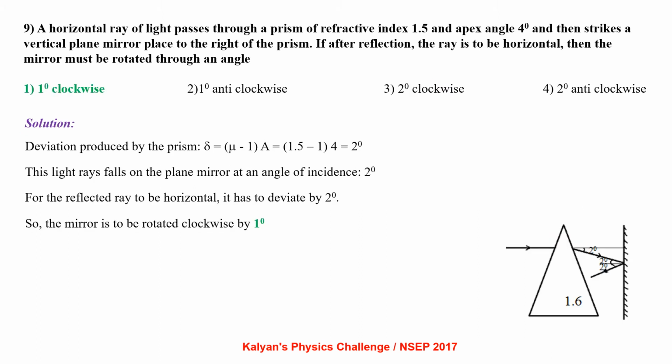A horizontal ray of light passes through a prism of refractive index 1.5 and apex angle 4 degrees and then strikes a vertical plane mirror placed to the right of the prism. If after reflection the ray is to be horizontal, then the mirror must be rotated through an angle. Deviation produced by the prism delta equal to (mu minus 1) A, that is (1.5 minus 1) of 4, 2 degrees. This light ray falls on the plane mirror at an angle of incidence. For the reflected ray to be horizontal, it has to be deviated by 2 degrees. So the mirror is to be rotated by 1 degree clockwise.